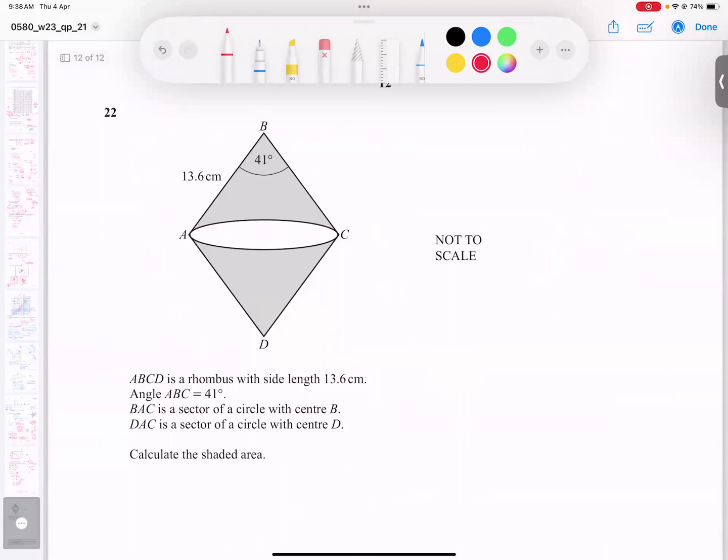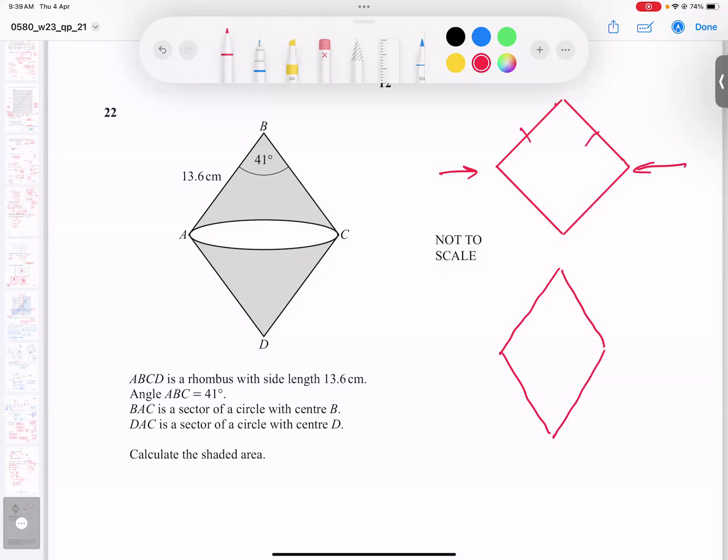Question number 22 is saying here, find out the shaded area. And he mentioned that this whole shape is a rhombus. Rhombus properties, you must know them. A rhombus shape is actually what you get when you have a square shape and you squeeze it. I'll show you. Let me show you, one minute please. Okay, hold on. This is a square shape. But if I squeeze from here and press, it will look like this.